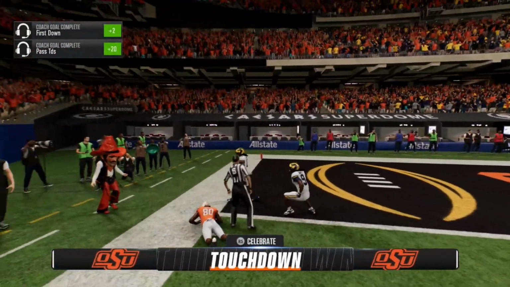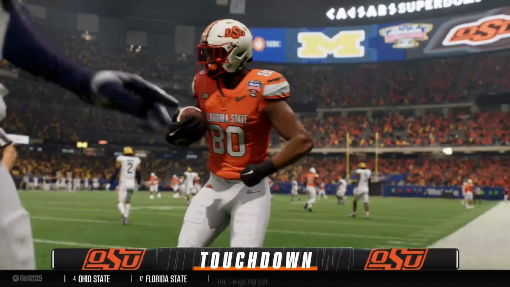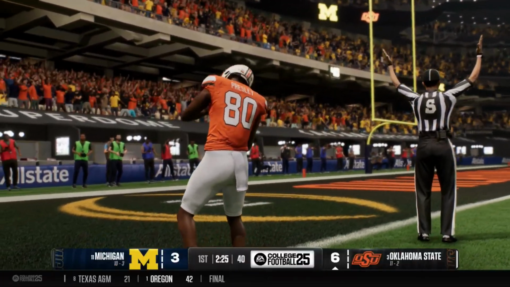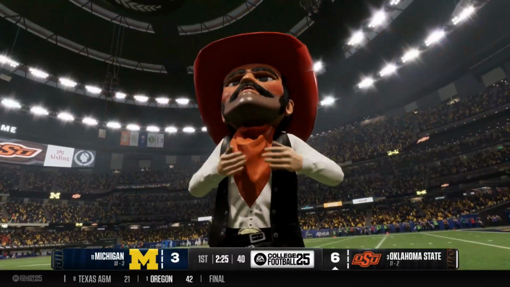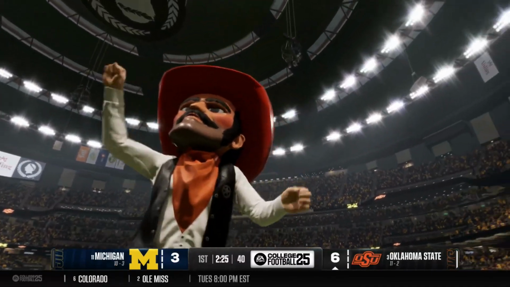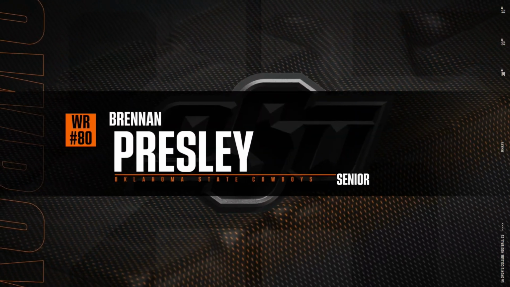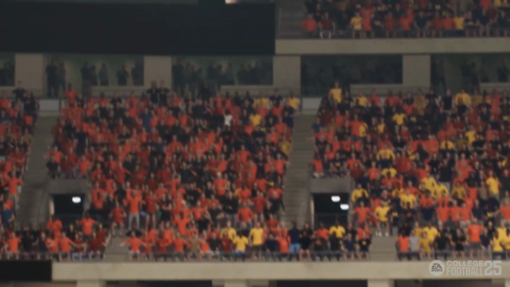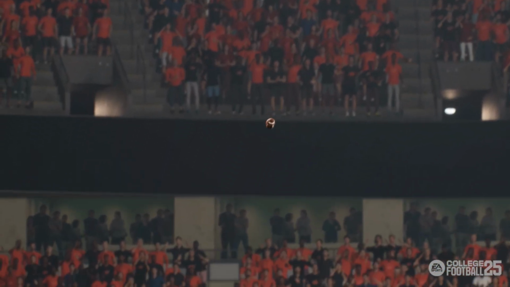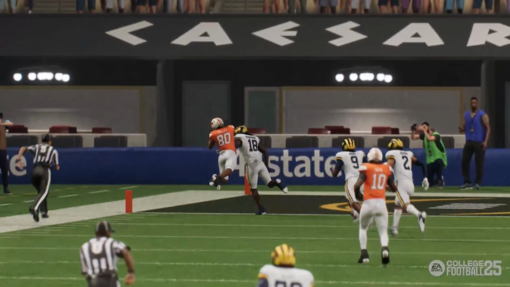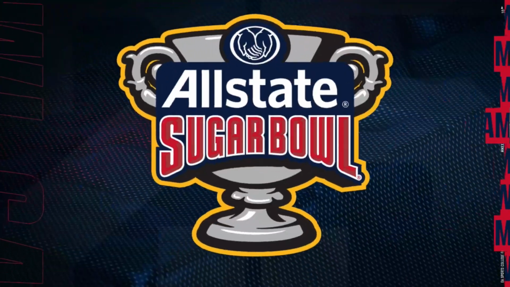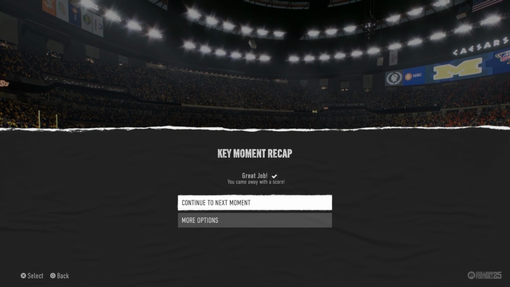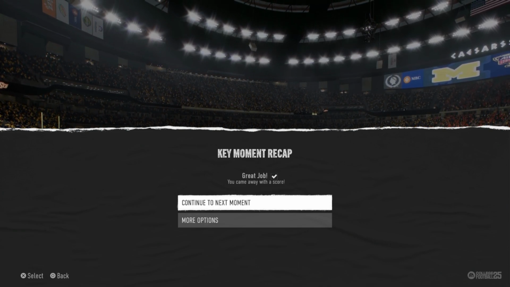Oh my God, Brennan Presley! What is happening? The CPU is dialing up the huge plays, and somehow we're making it work. Brennan Presley, I see you. Look at that 360 no scope from Alan Bowman, making it happen here. What a dime! Oh my gosh. Brennan Presley puts his body on the line. We score a touchdown. All right, I'm going to get deeper into this one, and I will bring you back toward the end of it.